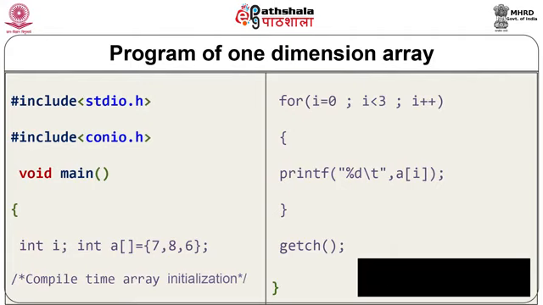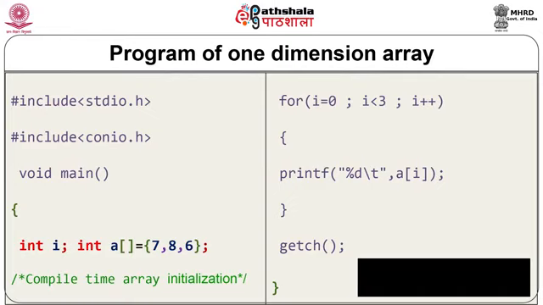displayed on the screen. You can see in this program header files are already included, like stdio.h, conio.h and main function. In this we are considering integer as i, integer array, where array elements are entered like 7, 8, 6.